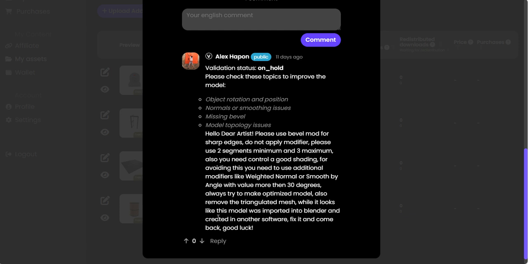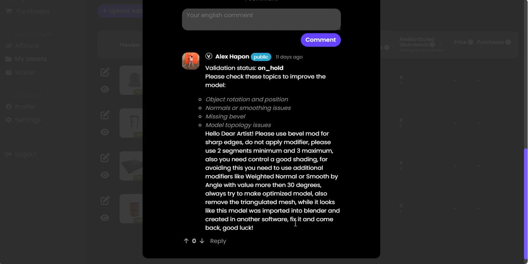And down here, it says looks like this model was imported into Blender and created in another software. It says fix it and come back. Good luck. In other words, they're not having the model. Now, the other software they're talking about here, it wasn't created in Blender. It was created in a software called 3D MilkShape. I have a license for it.